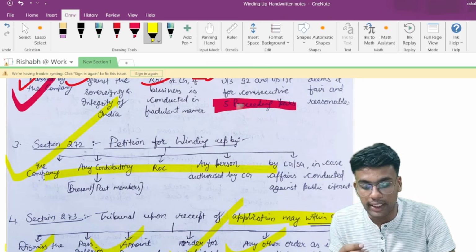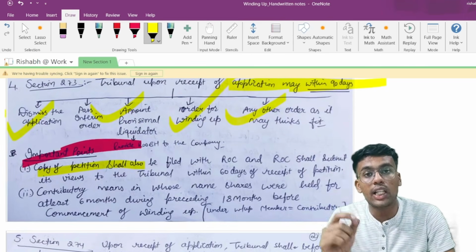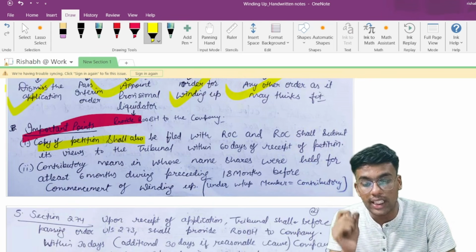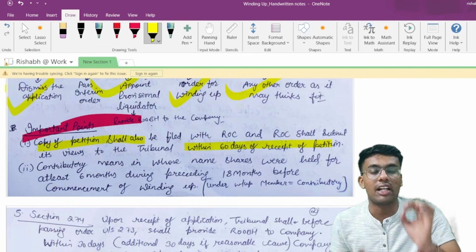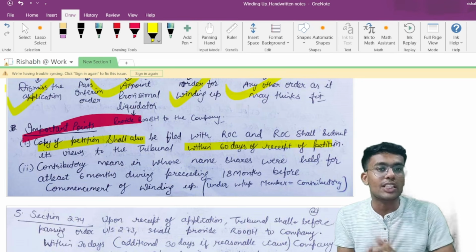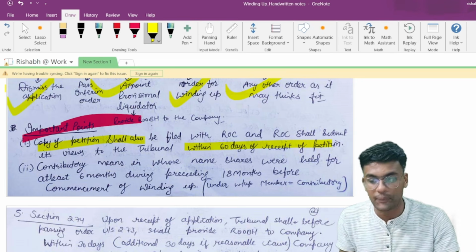from any of these 5 applicants, file its views to the tribunal within how many days? Within 60 days. So these timelines are very, very important from exam perspective. An MCQ question was asked in my examination from this point.